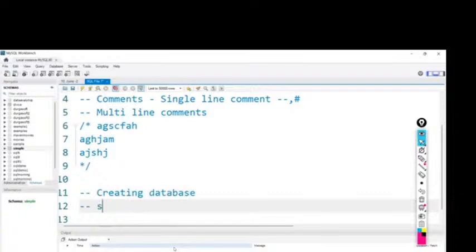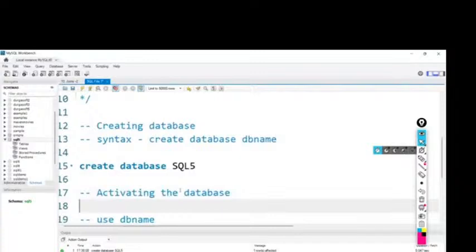One more point I forgot to say here: SQL is case insensitive. Either we can use lowercase or uppercase, everything is fine, capital letters or small letters. Now we created a database, we activated the database. So now let's create a table inside the database.